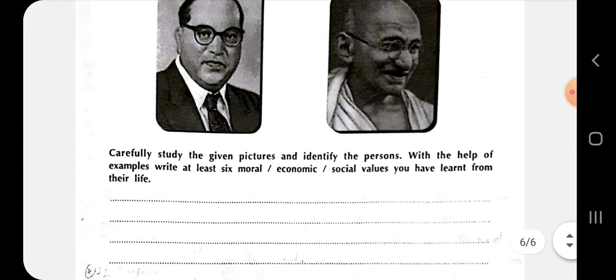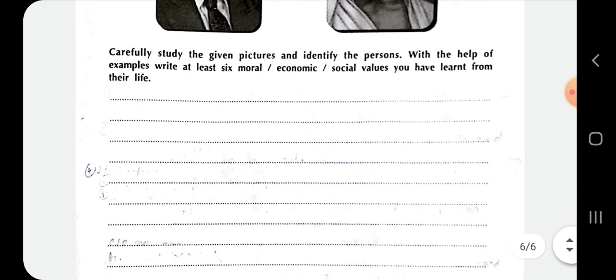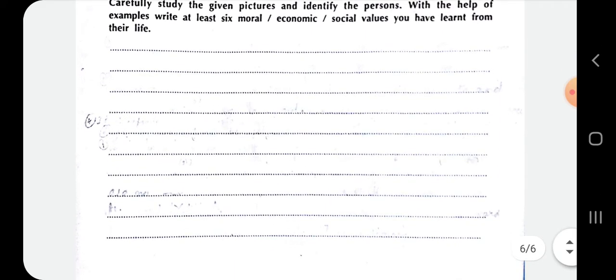We have to identify their names and write about the morals and social, economic values which we have learned from their entire life. Now you have to write 6 points for B.R. Ambedkar sir and 6 points for Mahatma Gandhi ji.